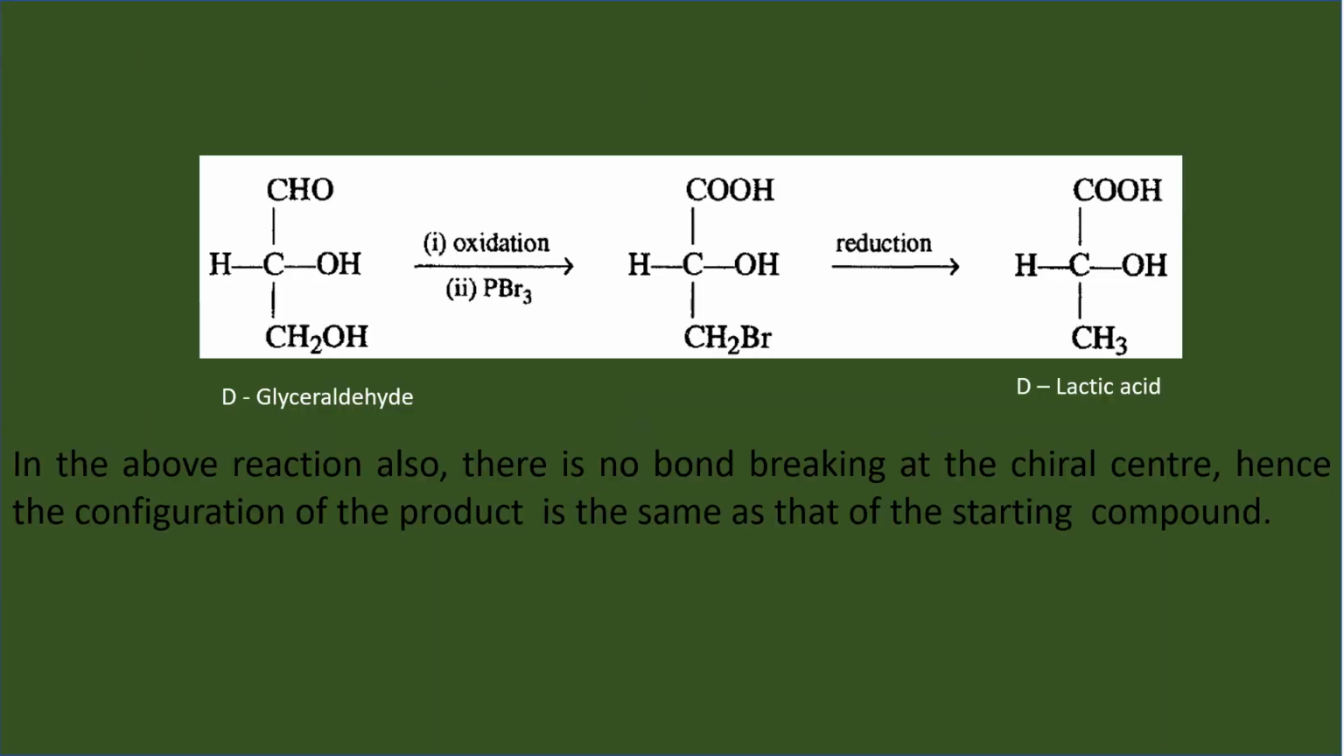Here I have given an example for synthesizing a molecule of unknown configuration from the molecule of known configuration. We are starting this reaction with the D-glyceraldehyde, a molecule of known configuration. Then after oxidation and halogenation, we get one product here, and this on reduction we get lactic acid. So during these series of reactions, no one of the four bonds present in the chiral center is cleaved. Therefore, the configuration at the chiral center of the product is the same as the configuration of the chiral carbon in the starting compound.